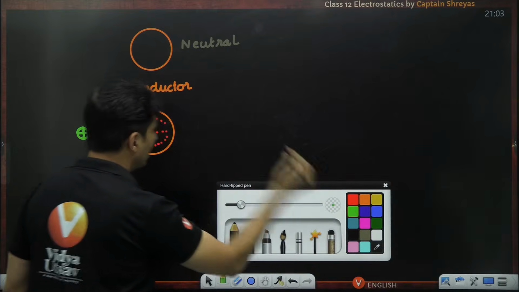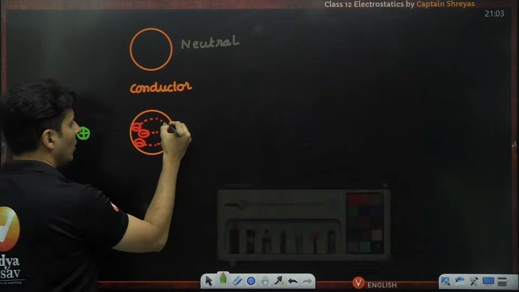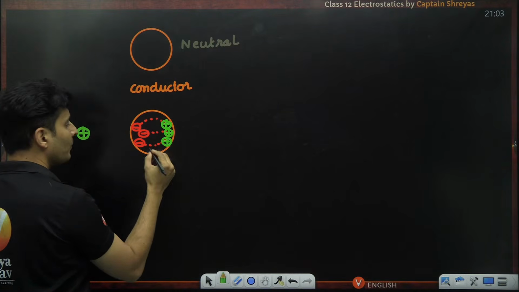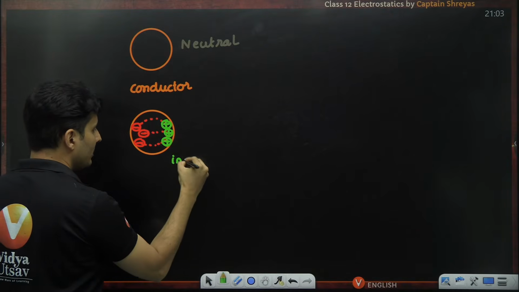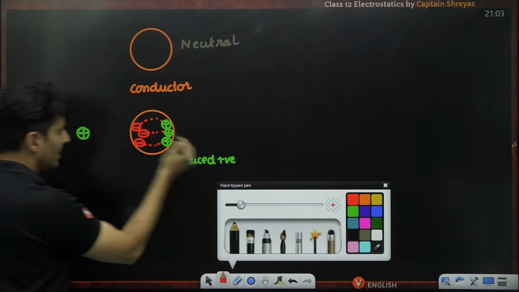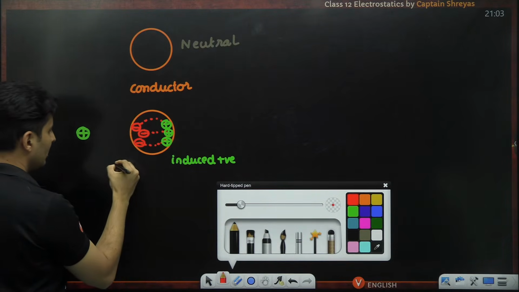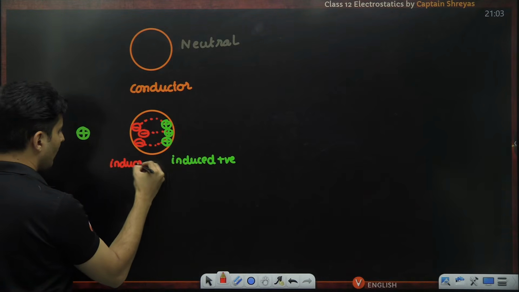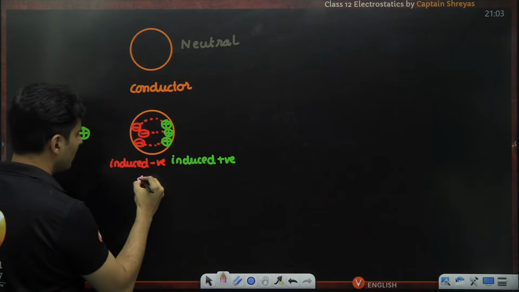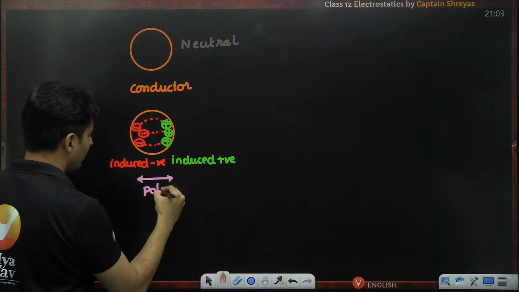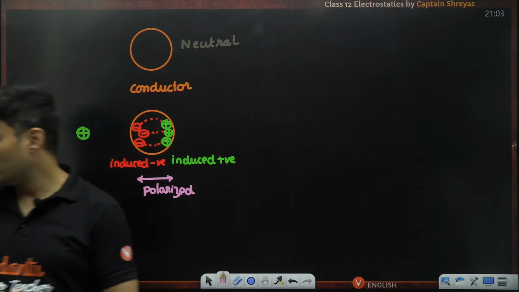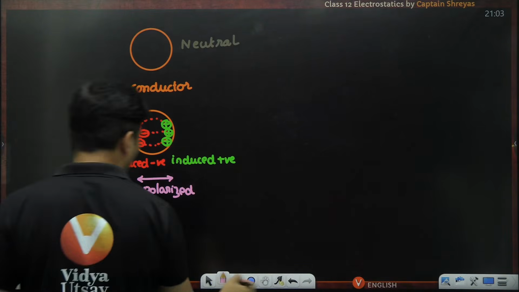So if they have left their atom and come on this side, obviously this will be positive, this will be positive. So this is induced positive charge. This was not real charge, this was induced by this charge. This is nothing but induced negative charge. And as you can see very clearly over here, this has been polarized. Everybody clear till this point? Yes.